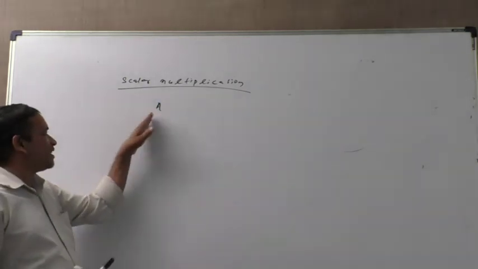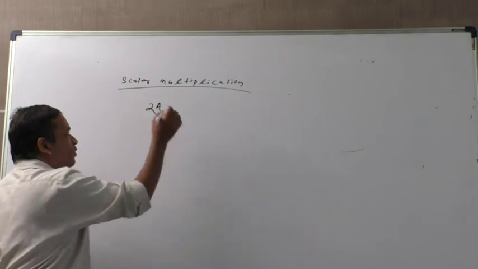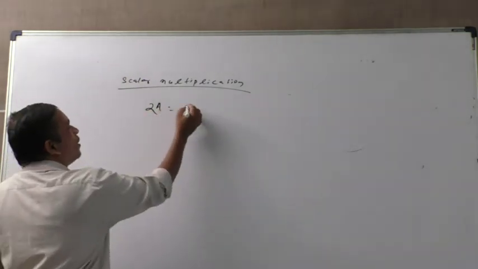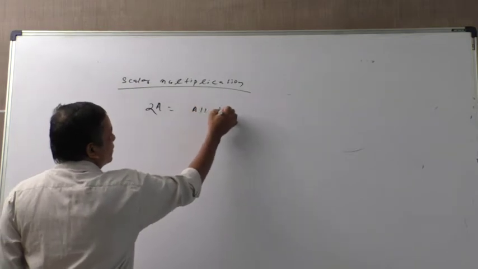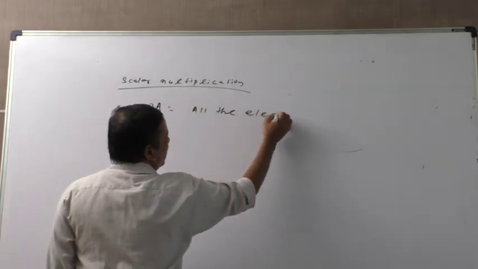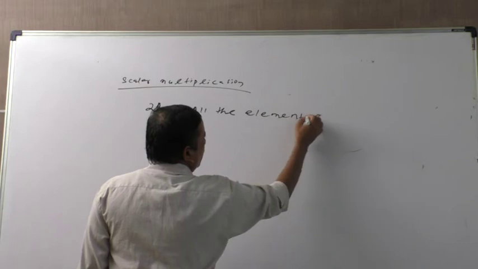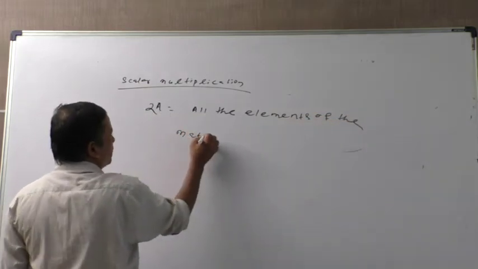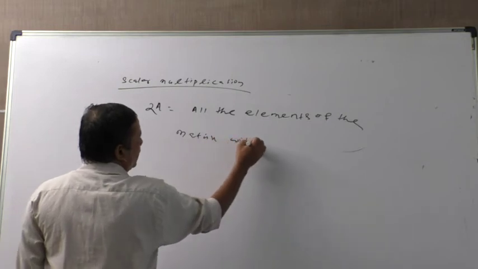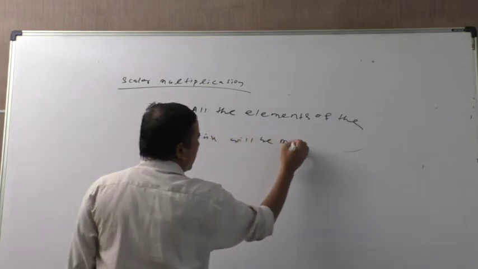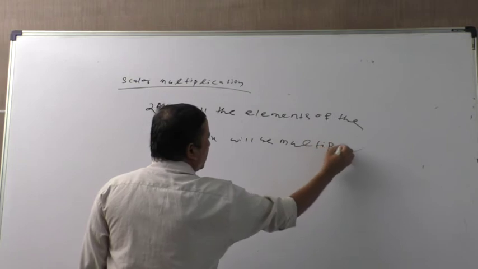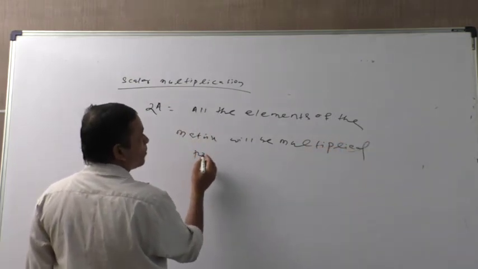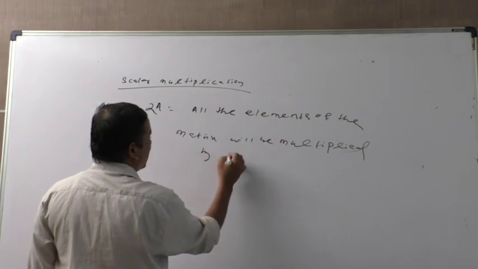If I multiply 2 to the matrix, then all the elements of the matrix will be multiplied by the scalar.